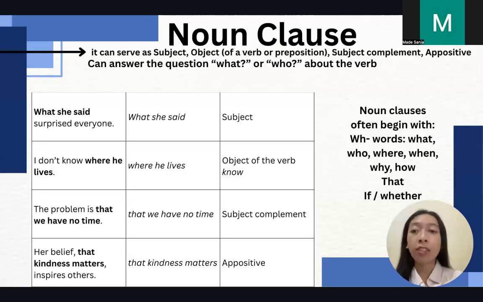The third one is: the problem is that we have no time. The noun clause in that sentence is "that we have no time." That noun clause explains the subject, giving the answer to what the problem is. The problem is that we have no time. So as I said in the beginning, a noun clause can answer the question about what or who related to the verb.